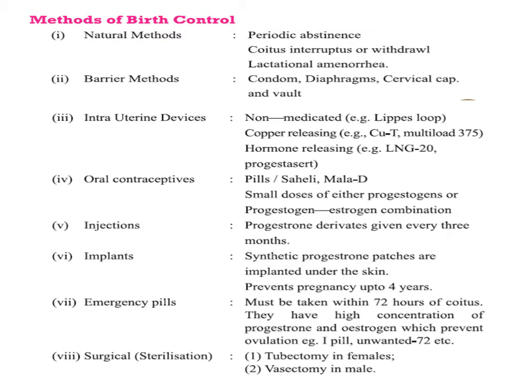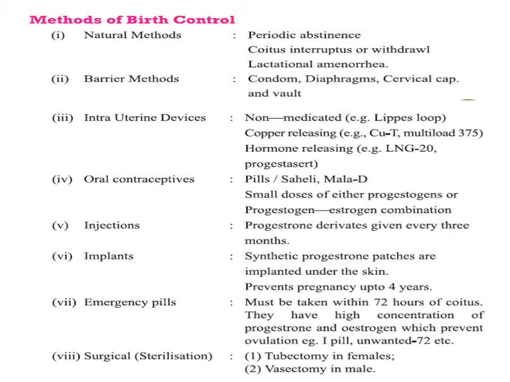Then another birth control method is the intrauterine device, which is introduced into the uterus. These intrauterine devices, IUDs, are of the following types. IUDs may be non-medicated, an example of which is Lippes loop.